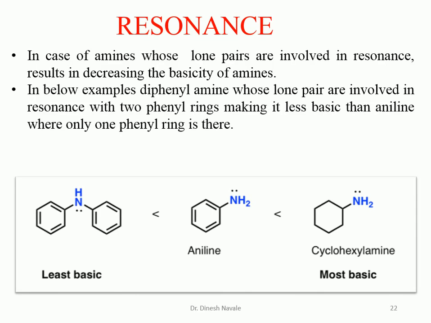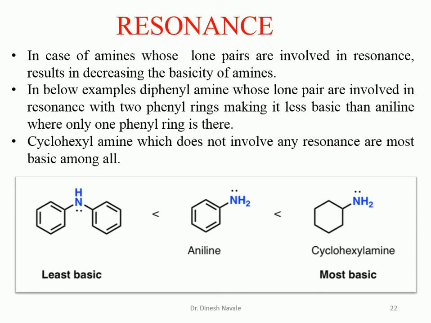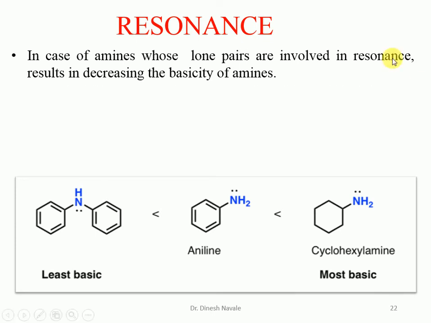Now if you look at a different example, the first one is diphenylamine, in which a resonance effect will be shown by both rings. So the lone pair of the nitrogen will be involved in the resonance of the two aromatic rings. The more the resonance, the more the lone pair of electrons will be involved in both rings, so it will be less available for donation.